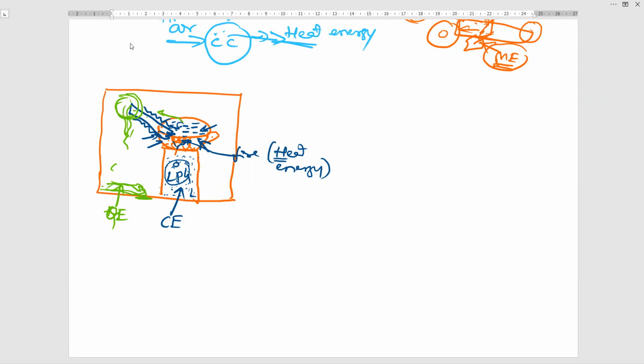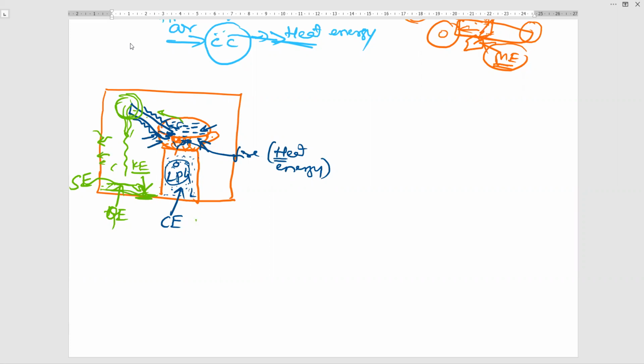When it is dropped from here to here, it is kinetic energy. Very good. But when it hits the ground, what comes? If a spoon falls on the floor, what comes? Sound energy. Very good. So this kinetic energy, when it hits the ground, will be converted into sound energy. This sound energy again passes on to the wall. Then it is micro level. We cannot sense it through our eyes.